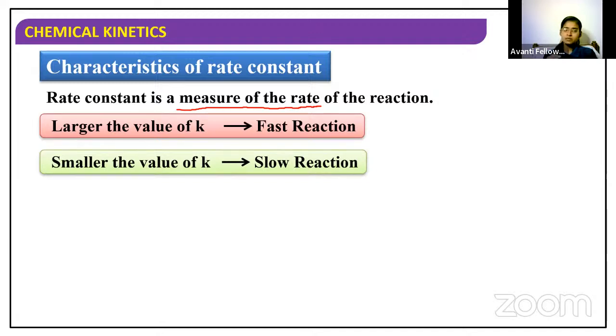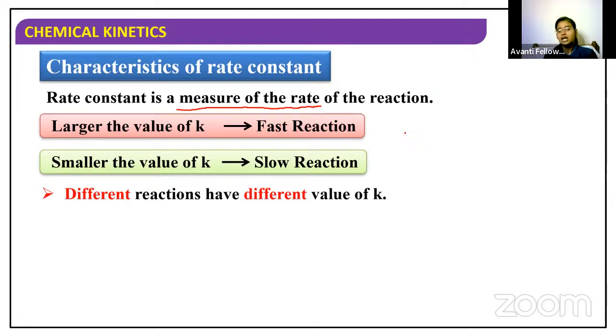So just by looking at the values of K, we can predict whether the given reaction is a fast reaction or a slow reaction. We can find out the speed of that reaction. Very important point: K is directly proportional to the rate. Different reactions will have different values of this rate constant. All reactions may not have the same value of K, so every reaction will have a different value of K.